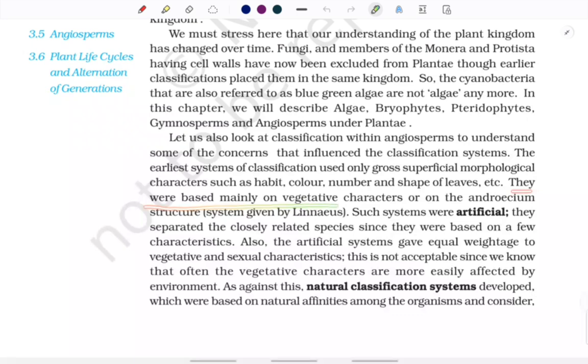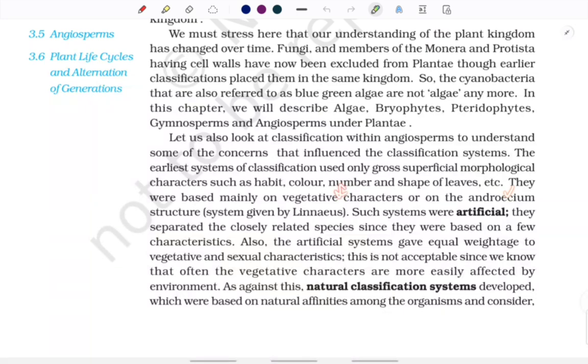They were based mainly on vegetative characters or on the androecium structures, and this system was given by Linnaeus. Such systems were artificial. This question has also come: what kind of system did Linnaeus propose? The system proposed by Linnaeus was based upon gross superficial characters such as vegetative characters and androecium structure, and such systems were known as artificial systems. Why were they called artificial systems? Because they separated closely related species, since they were based on few characteristics. Only a few characteristics were used, right?